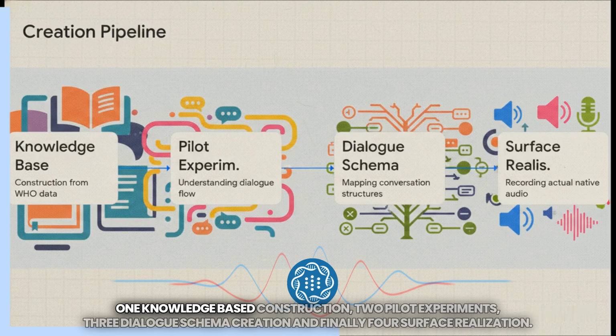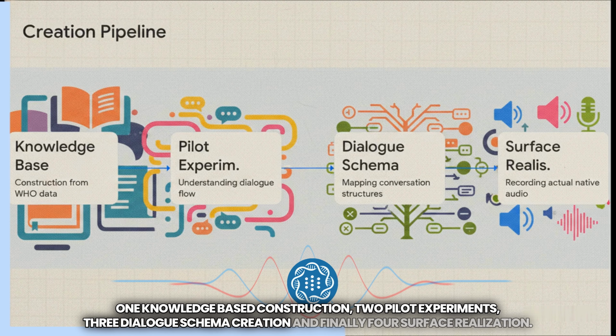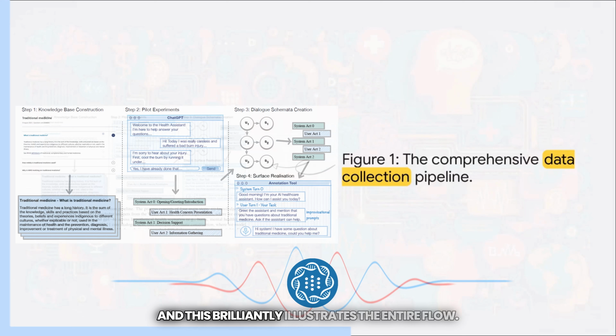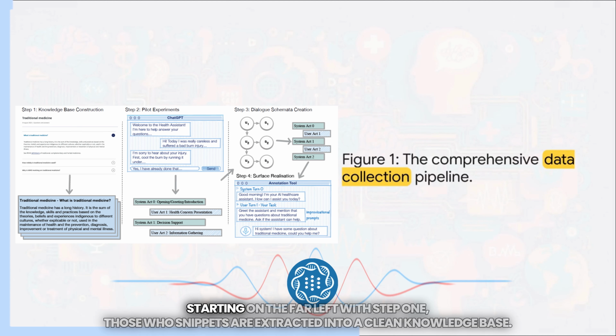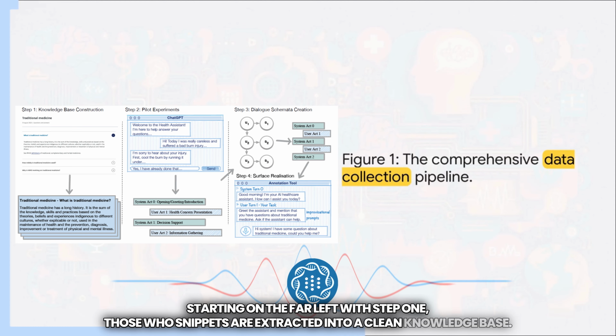1, knowledge-based construction, 2, pilot experiments, 3, dialogue schema creation, and finally 4, surface realization. And this brilliantly illustrates the entire flow. Honestly, this pipeline is the absolute heart of the research. So let's break it down. Starting on the far left with Step 1, those WHO snippets are extracted into a clean knowledge base.